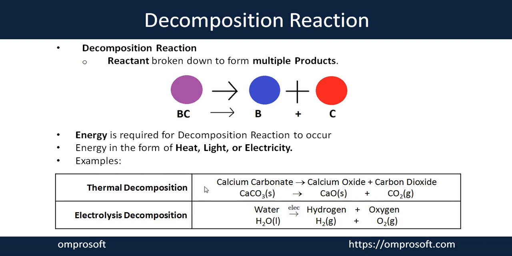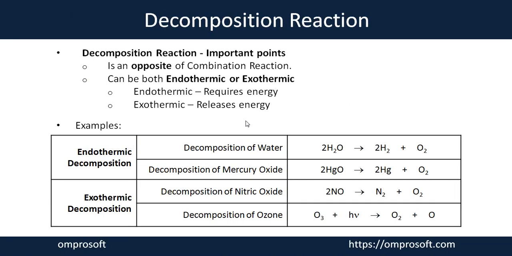Now I will share some more examples. As I told you, in decomposition you have one reactant and it gets broken down into multiple products. So it is simply the opposite of a combination reaction. In combination, as we know, you have two or more reactants and they form one product. And in decomposition, we have only one reactant and it gets broken down into multiple products. That's why this reaction is the opposite of a combination reaction.